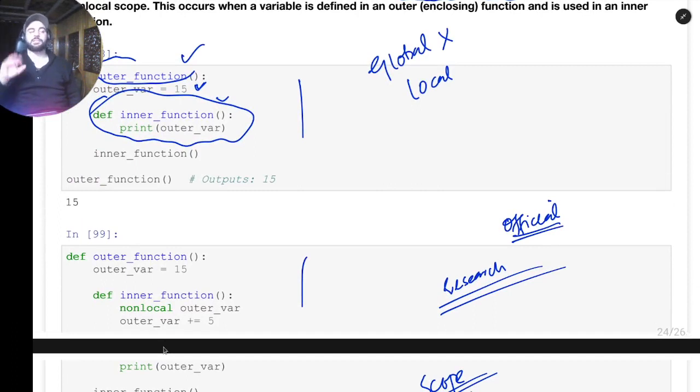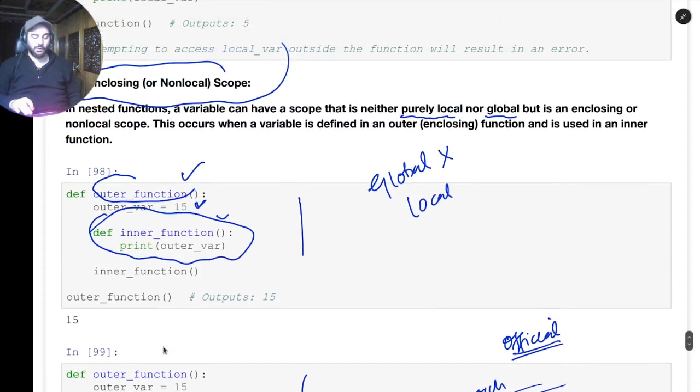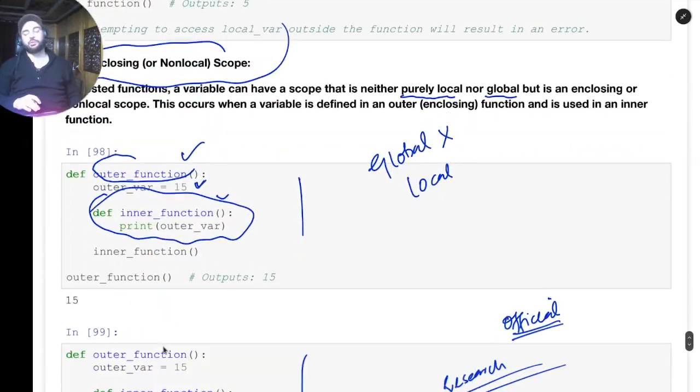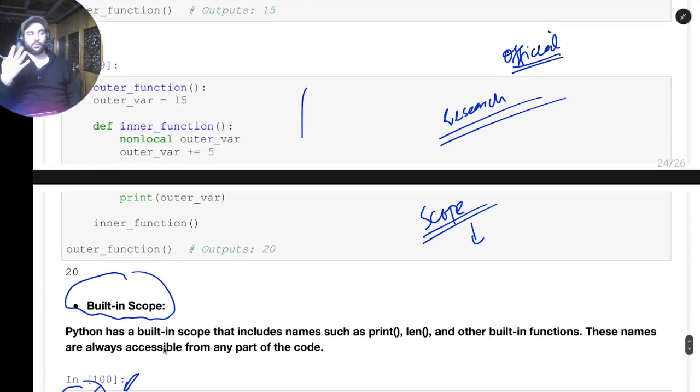I haven't discussed it in detail, but I hope that you at least have the concept of scope clear to some extent, that is, what scope is. Scope means which variable, or which memory location, is accessible in which portion of the code. So we saw global scope, local scope, enclosing scope, and built-in scope. So these are only four types of scope, but you need to do a lot of practice in order to thoroughly understand them.